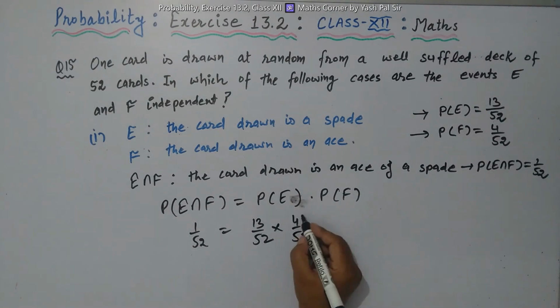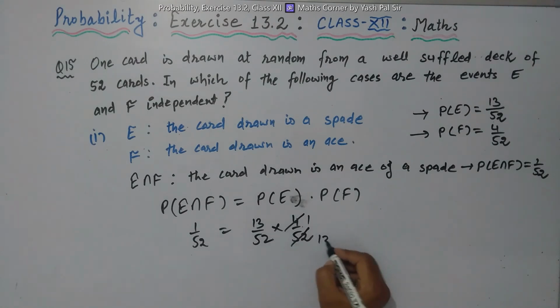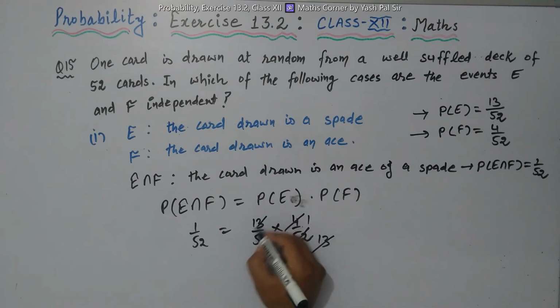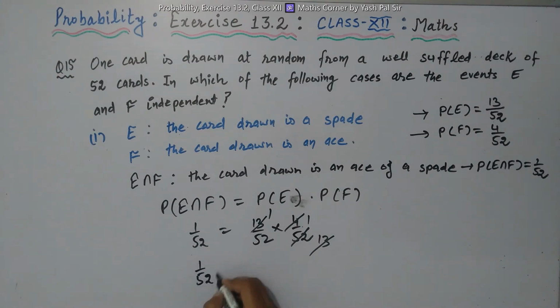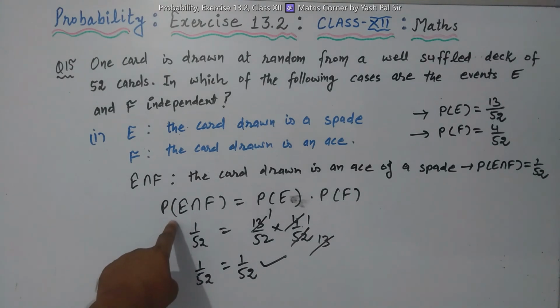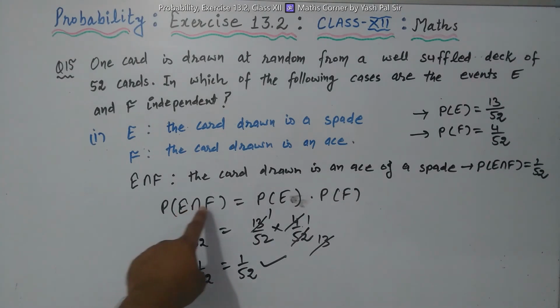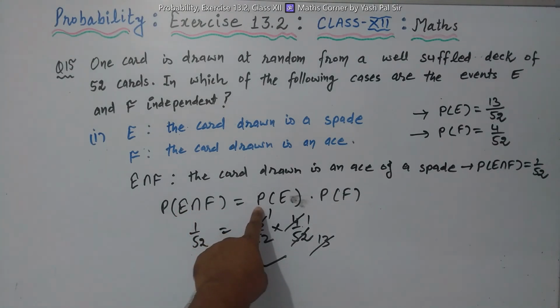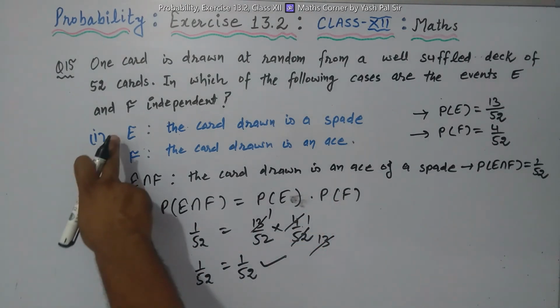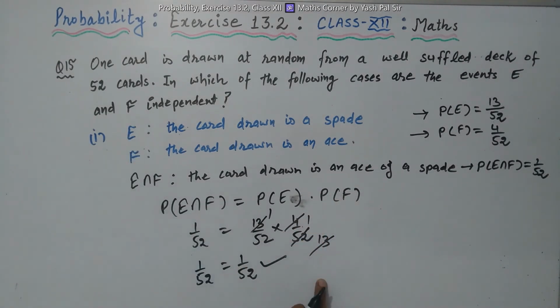This can be written as 1 upon 13, 13 cancelled, so 1 upon 52 is equal to 1 upon 52, because probability of E intersection F is equal to probability of E into probability of F. So in this first part, E and F are independent events.